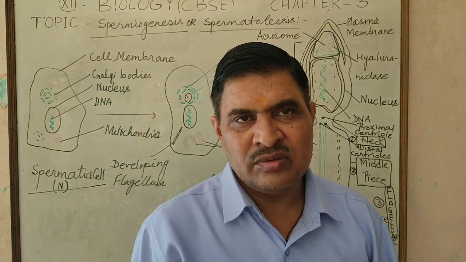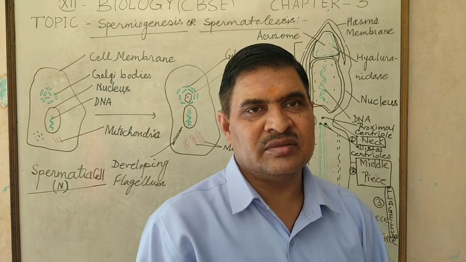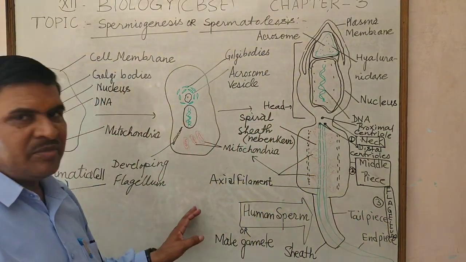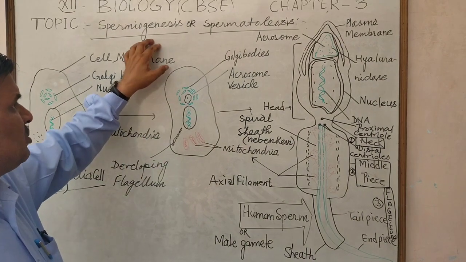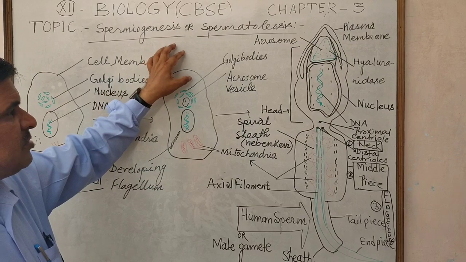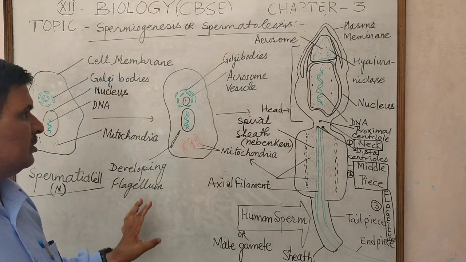Seminiferous tubule is the structural and functional unit of the testis. So, you study about spermiogenesis in this topic in detail.